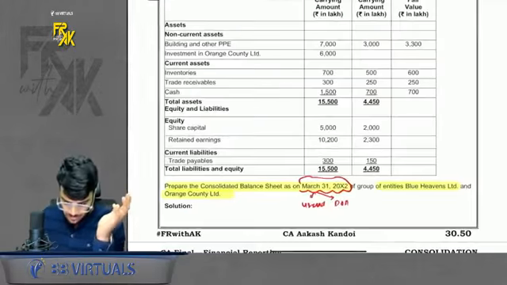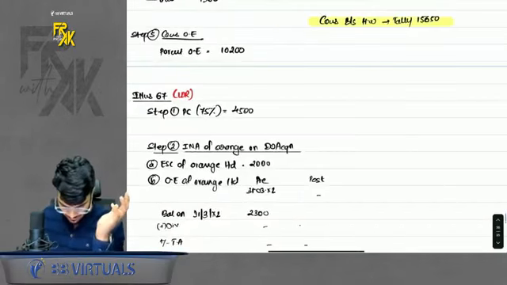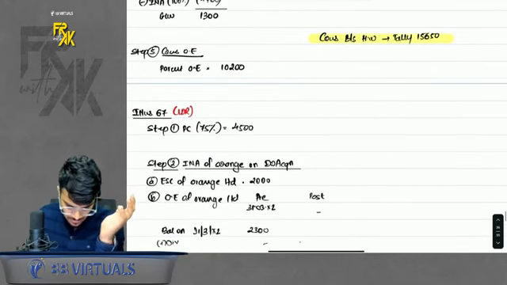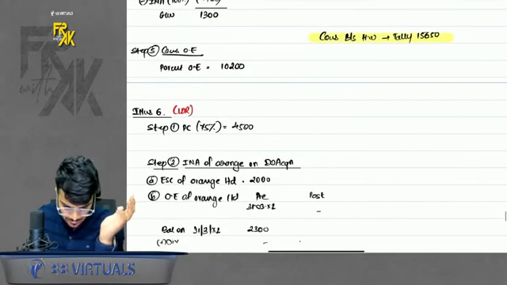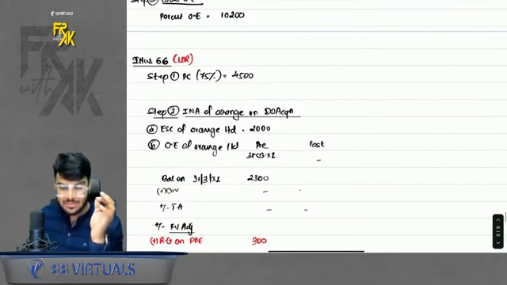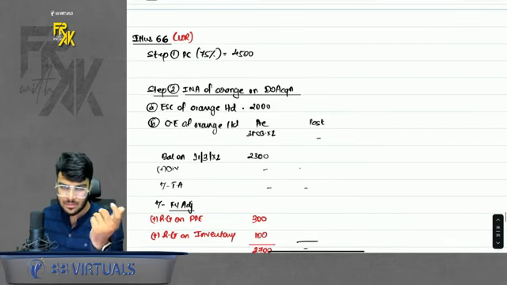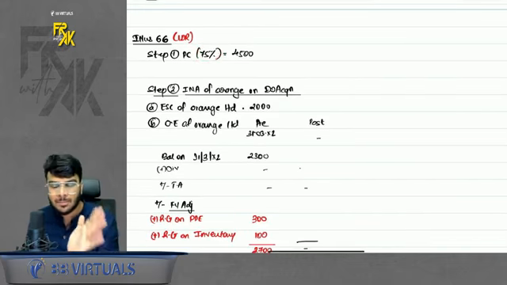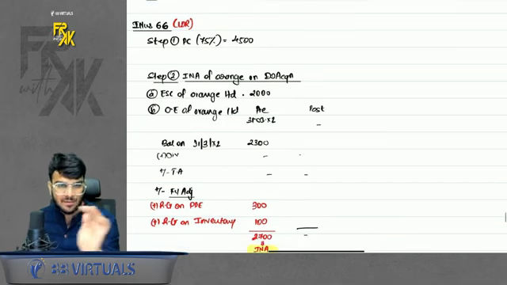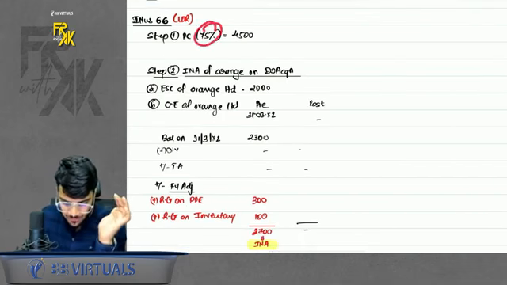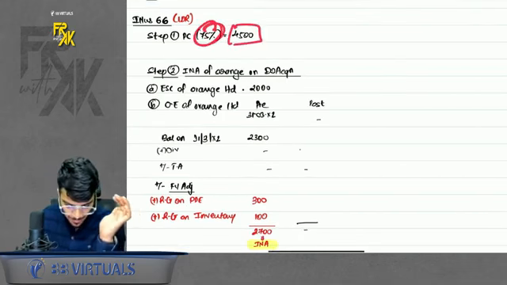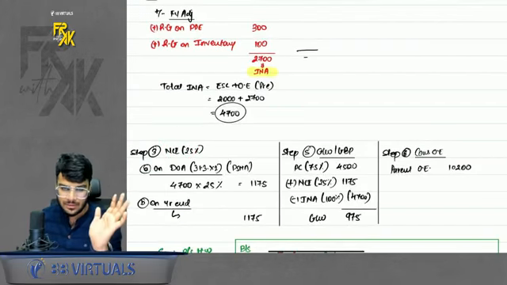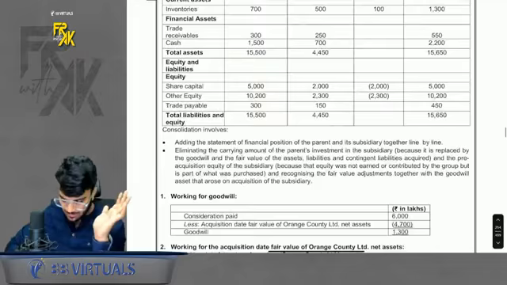Then there was illustration number 66, I guess. One second. Did I make a mistake? Yeah. Then there was illustration number 66. Okay. In 66, what is there specifically? Only one part is different, that in 66 we have paid the PC not for 100% but for 75%. Rest everything is same. So your PC is for 75% is 4,500 and your NCI will also come. Rest everything is same. Okay. This was 66. Nothing else is there.